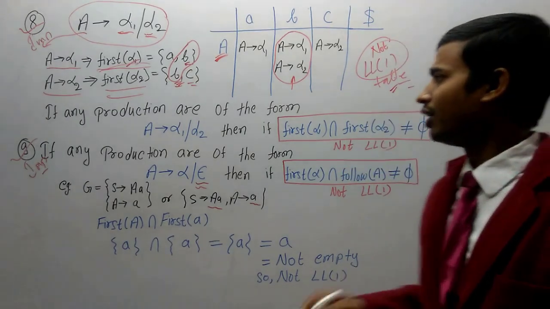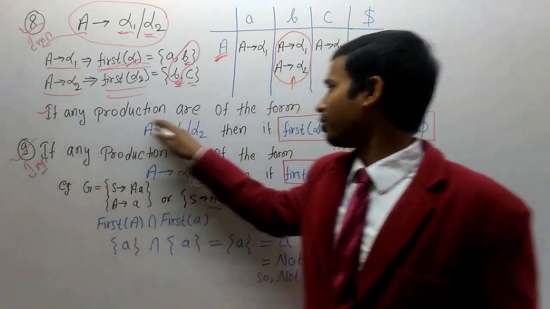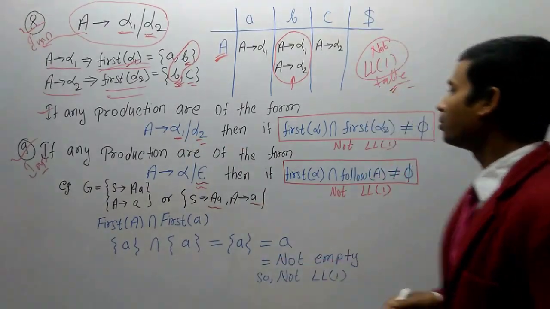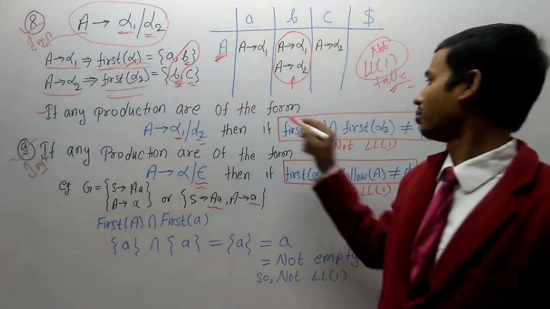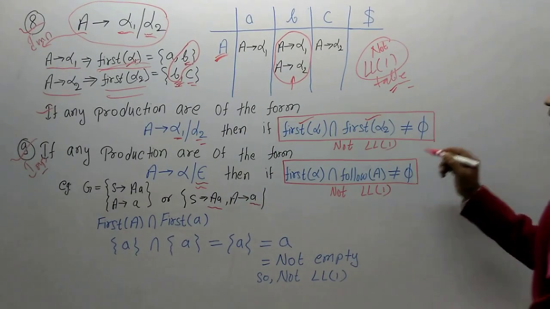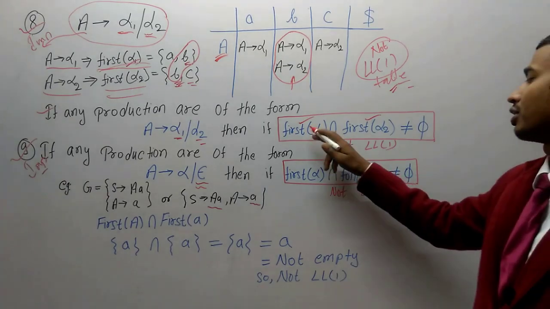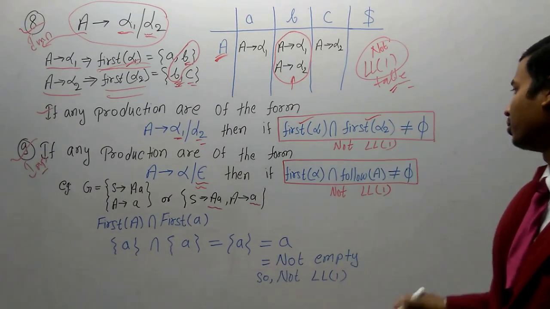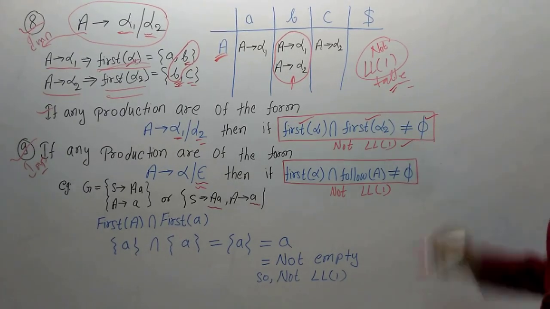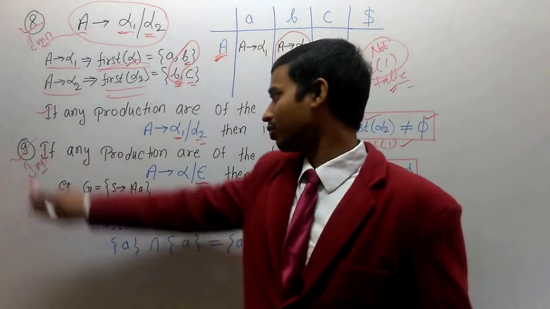Okay. So when we analyze these things and recall, we find that if any production is of the form A equals alpha 1 or alpha 2, then we find first of alpha 1 and first of alpha 2. And if there is any element common, meaning the intersection of first of alpha 1 and first of alpha 2 is not empty, it means the given grammar is not LL1.